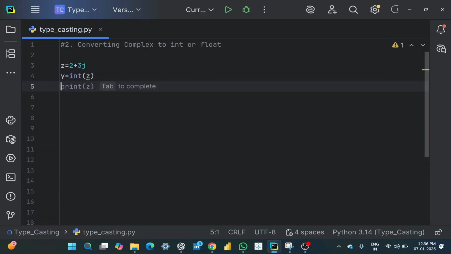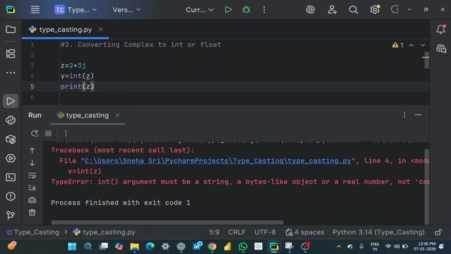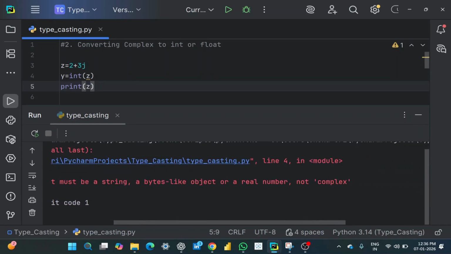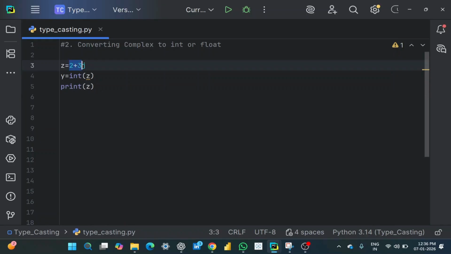Now let me print that. Print of z. Let's check the output. See here, we got an error saying TypeError: int() argument must be a string, a bytes-like object, or a real number, not a complex number. This is because we cannot convert a complex number into an integer.